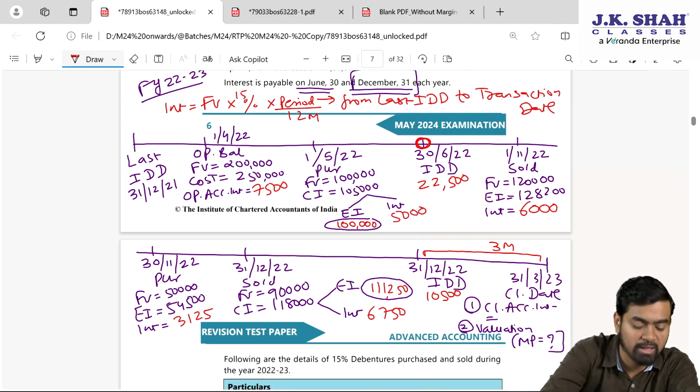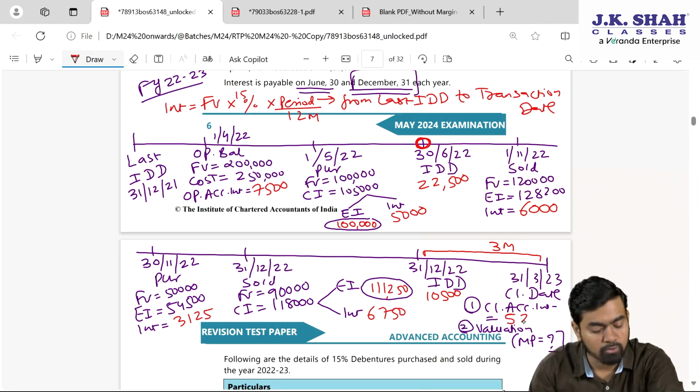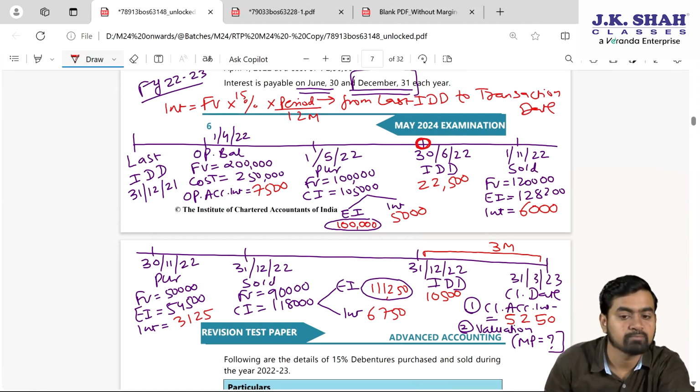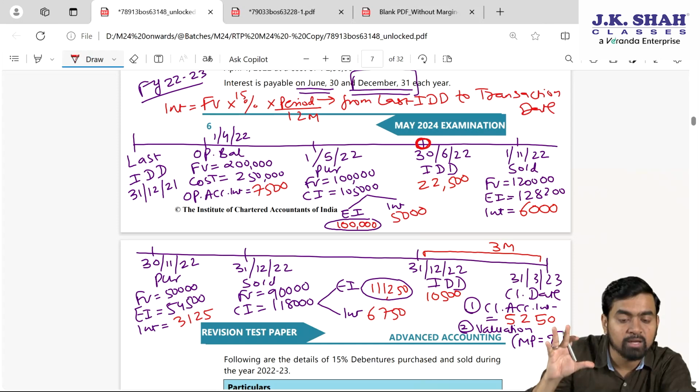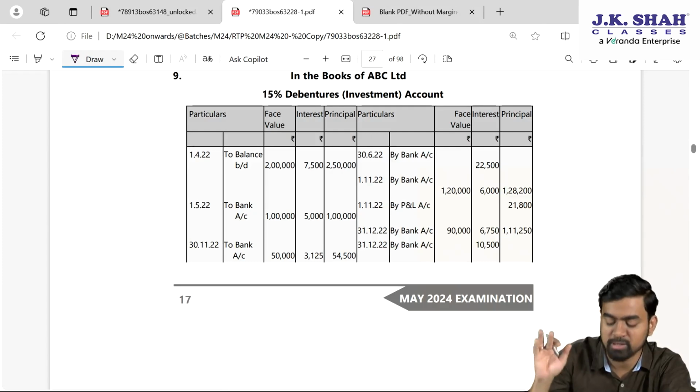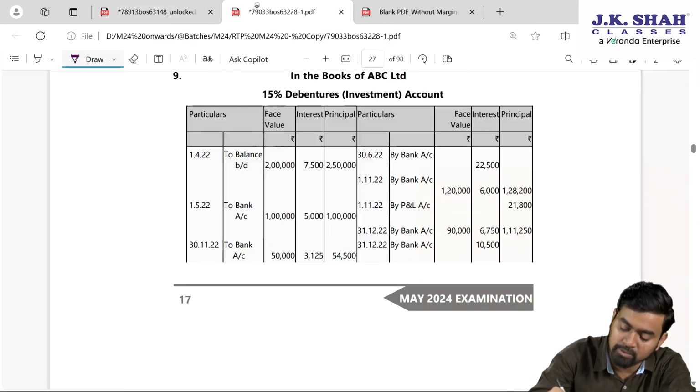So 1,40,000 into 15% for 3 months comes to 5250. Fine. Now simply, if your timeline is ready like this ledger is nothing for you. In 5 minutes time you can finish, my dear students. Come on, we will cross verify.